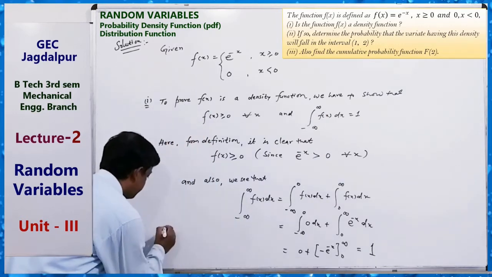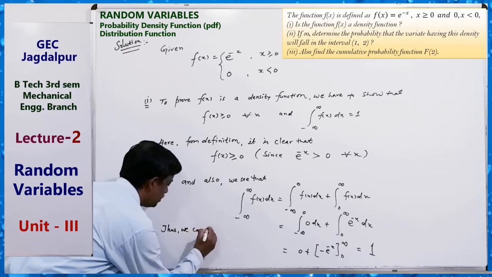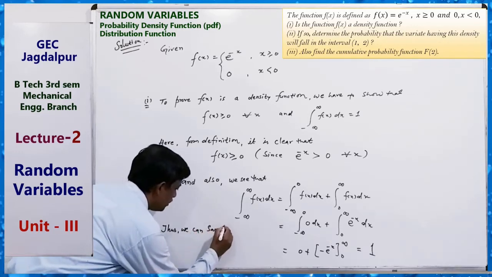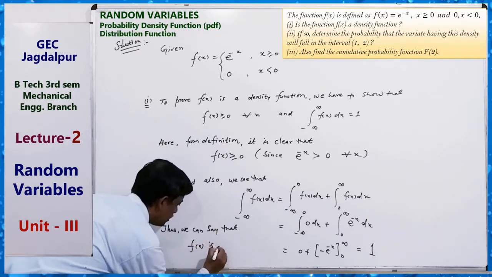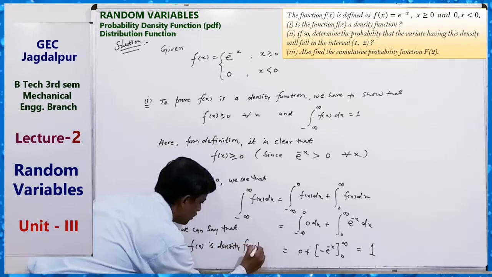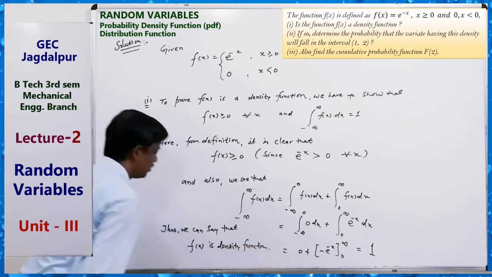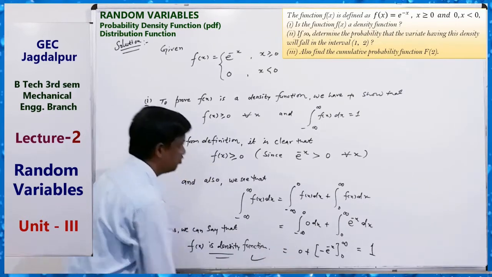Hence, thus we can say that f(x) is a density function. Okay, this is the first part, proof.